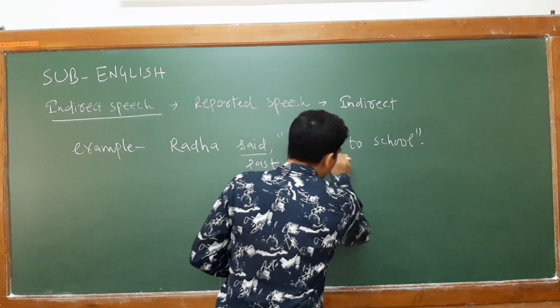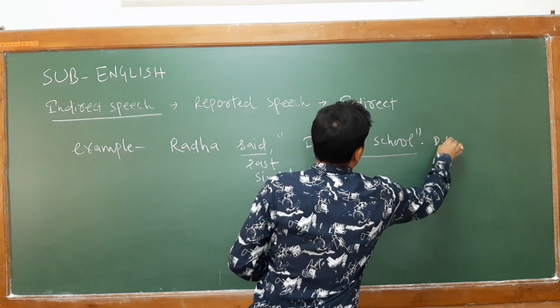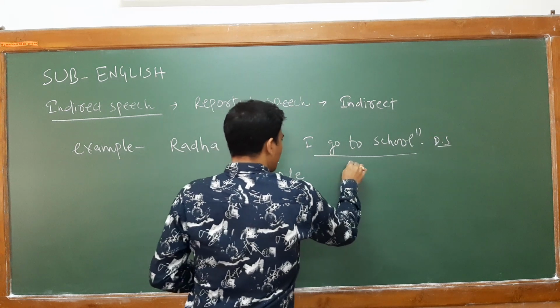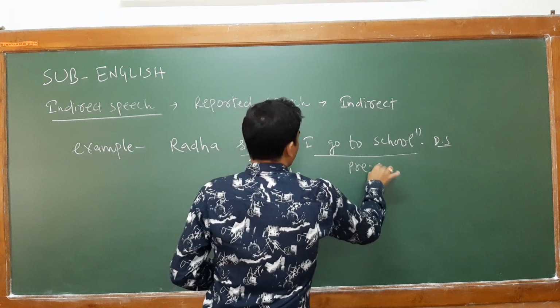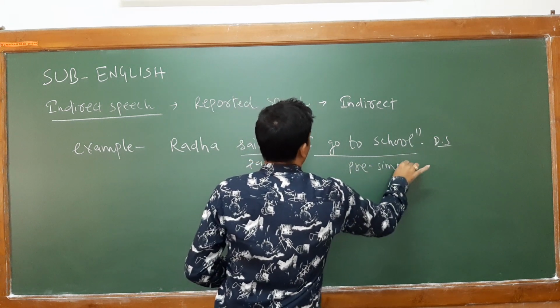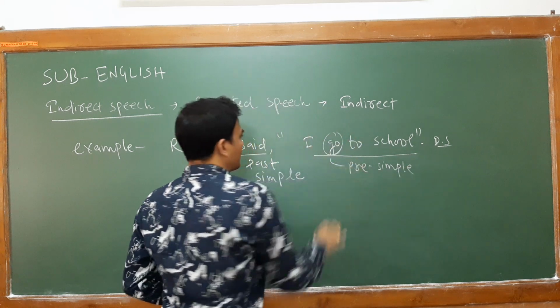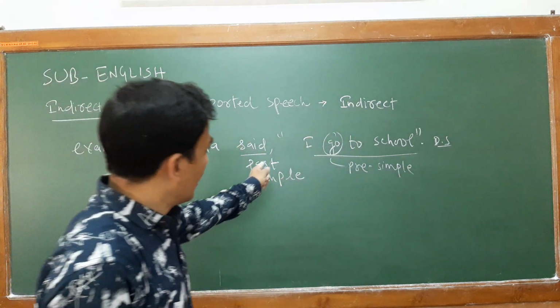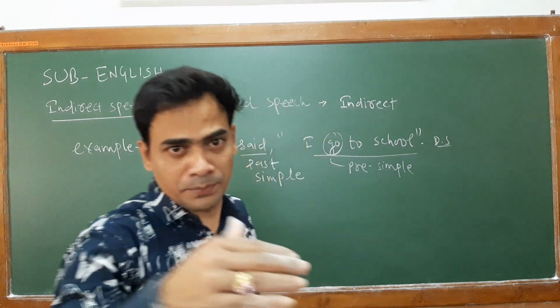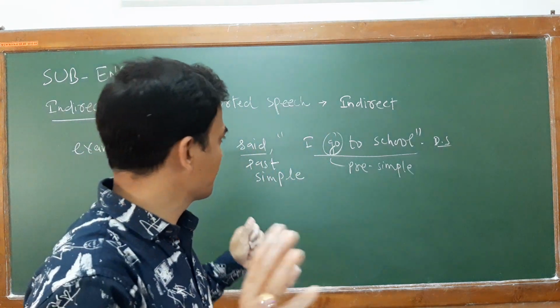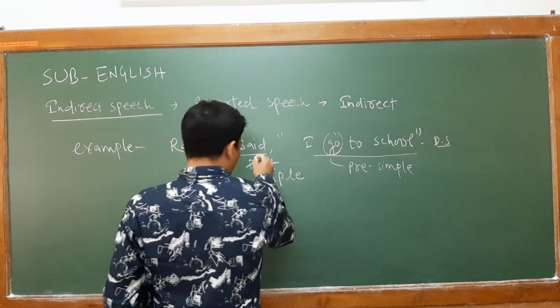Now you see your speech. This is your direct speech. So it is again in present simple. Your verb, it is in simple present. Now how I am converting this present simple into past simple, because already you are given the chart. Now what will be your answer?